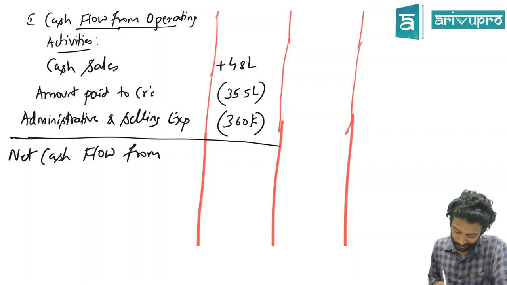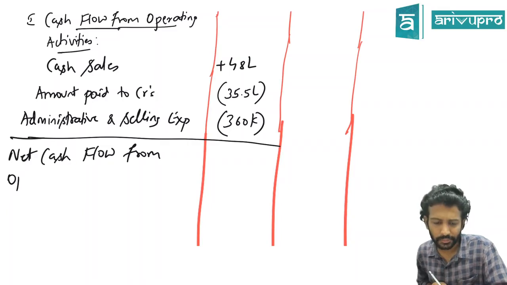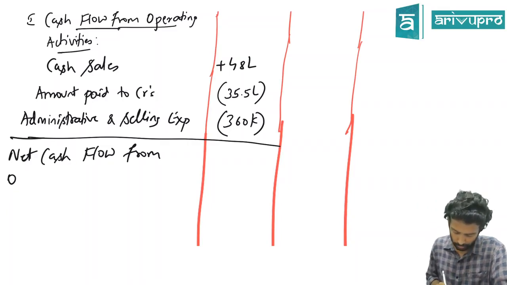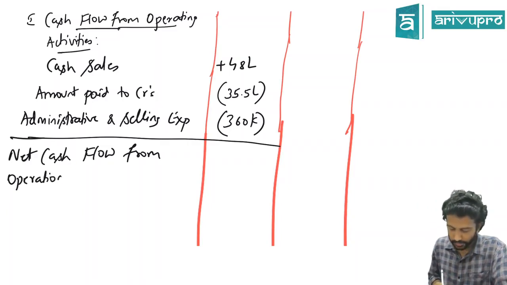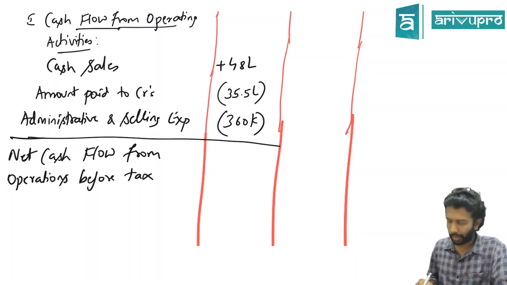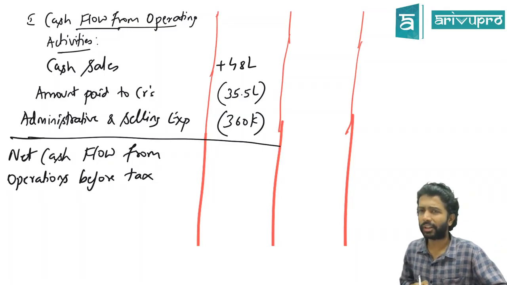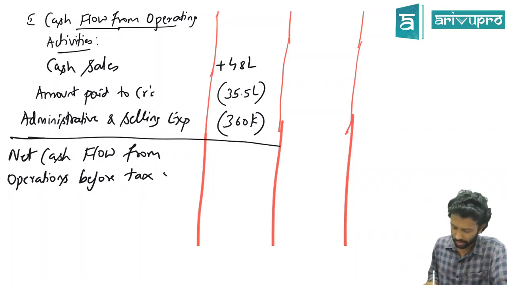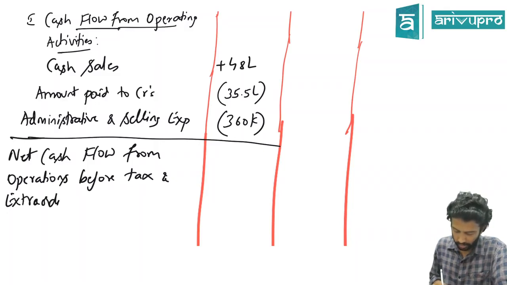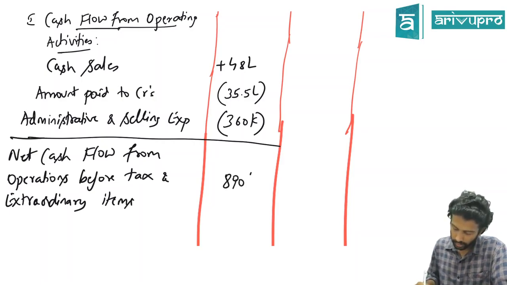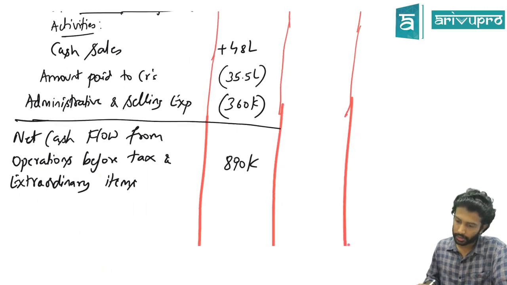Net cash flow from operations before tax. We have tax also here. Just a format, okay? If you don't have extraordinary items, leave it. It's okay. Just write before tax also in the exam. Here maybe we can include it as before tax and extraordinary items. How much is that? Plus or minus? Plus 8,90,000.